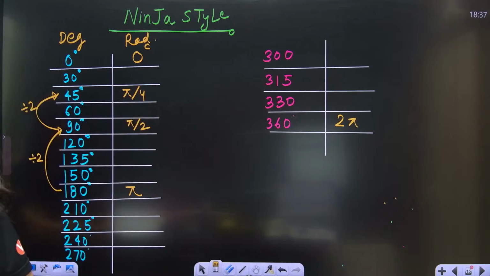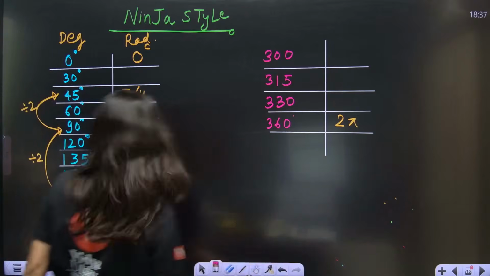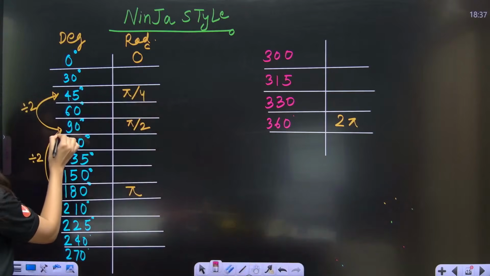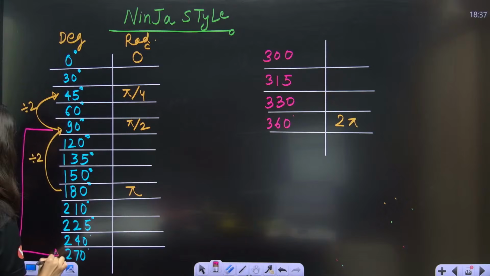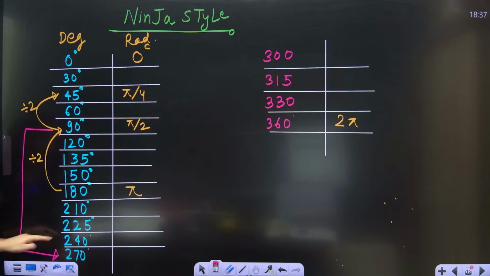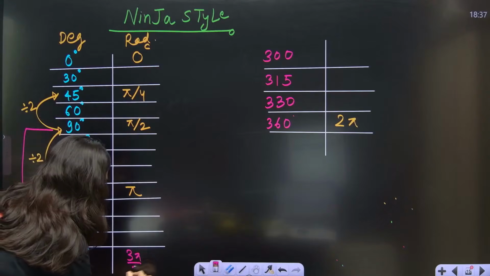Ma'am, hold on. Now what to do? 90 and 270. So 90 and directly 270. So 9 threes are 27. That means you're multiplying by 3. So 90 into 3 is 270. So pi by 2 into 3 is 3 pi by 2, everybody.